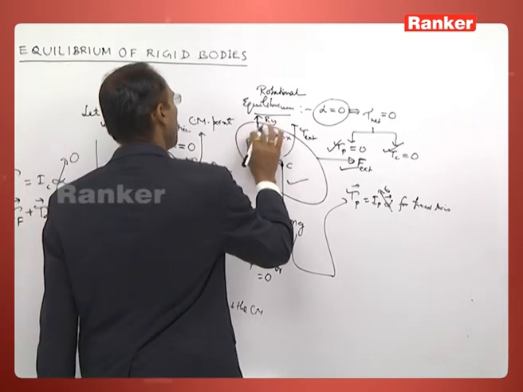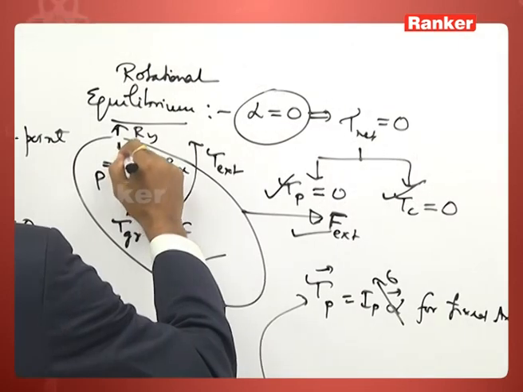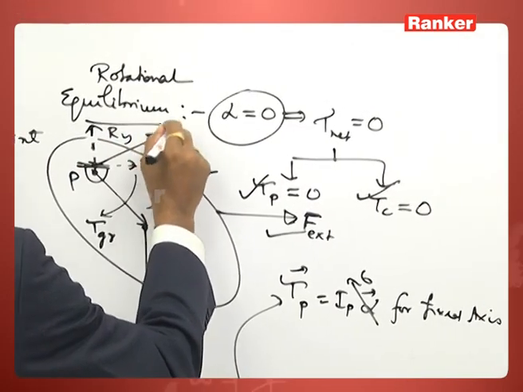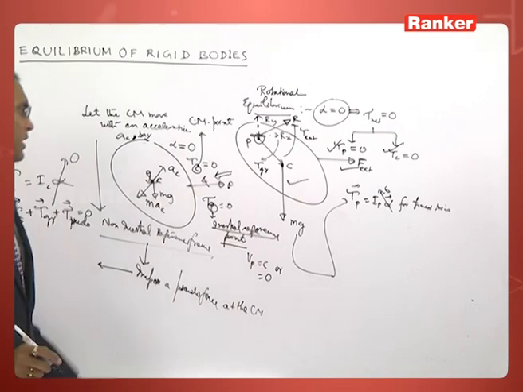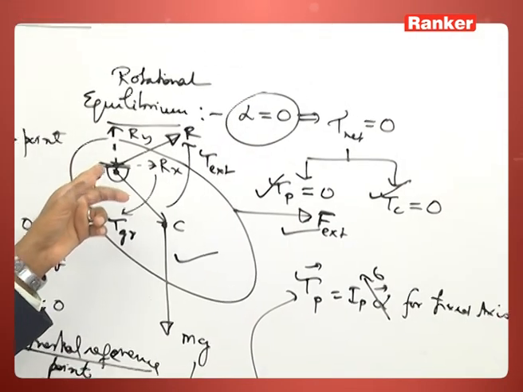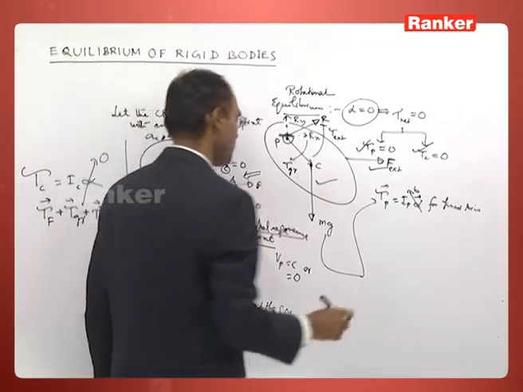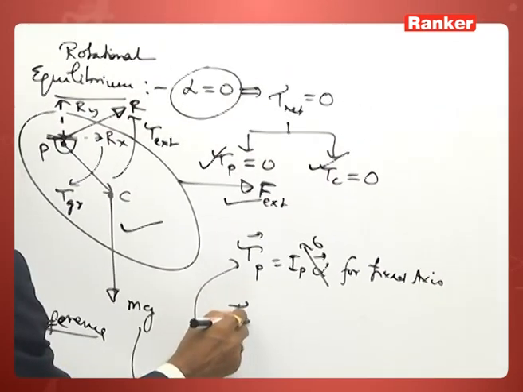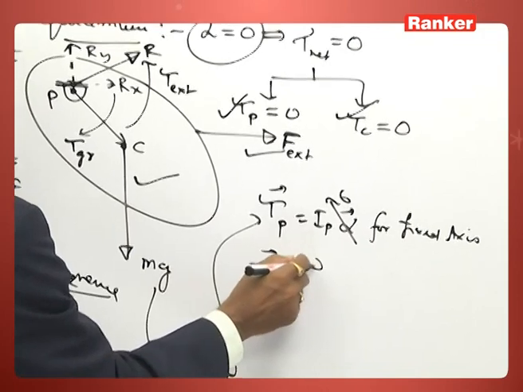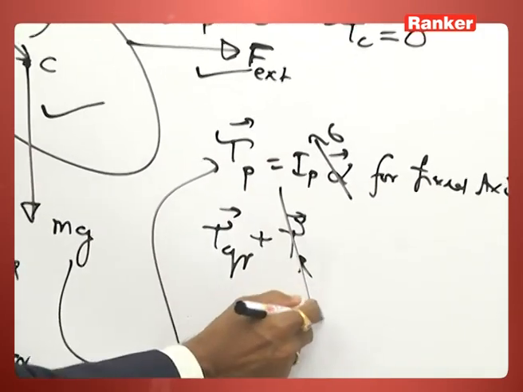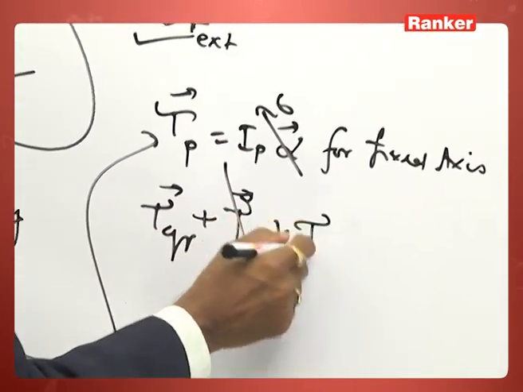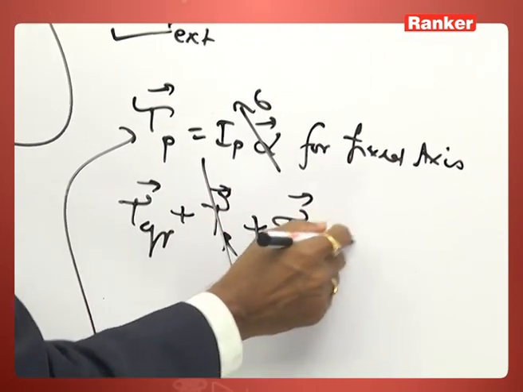Or you don't like this, you can write some net reaction force R. The reaction force passes through this pivot, therefore it cannot produce a torque. The torque is produced by gravity, torque is produced by the reaction force even though it is 0, plus torque is produced by the external force will be equal to 0.